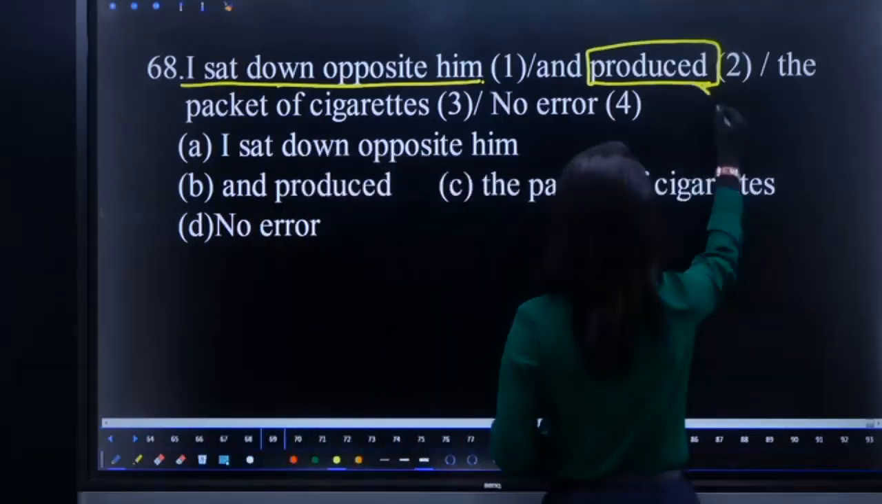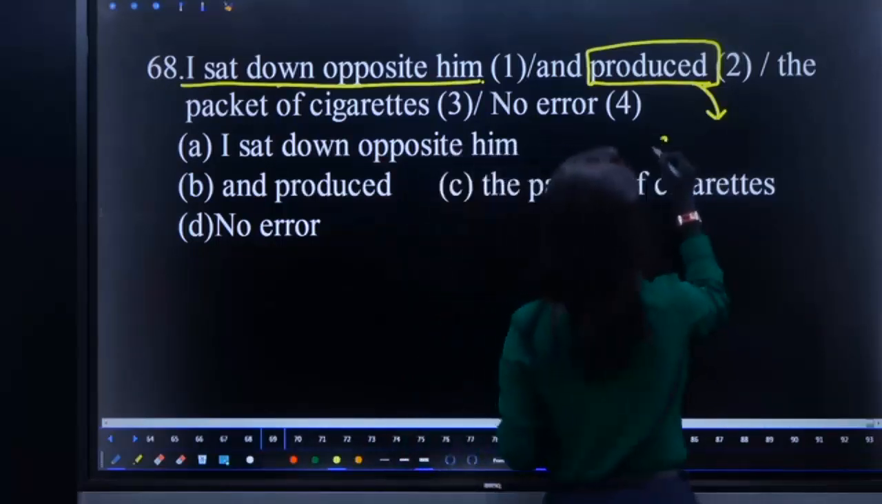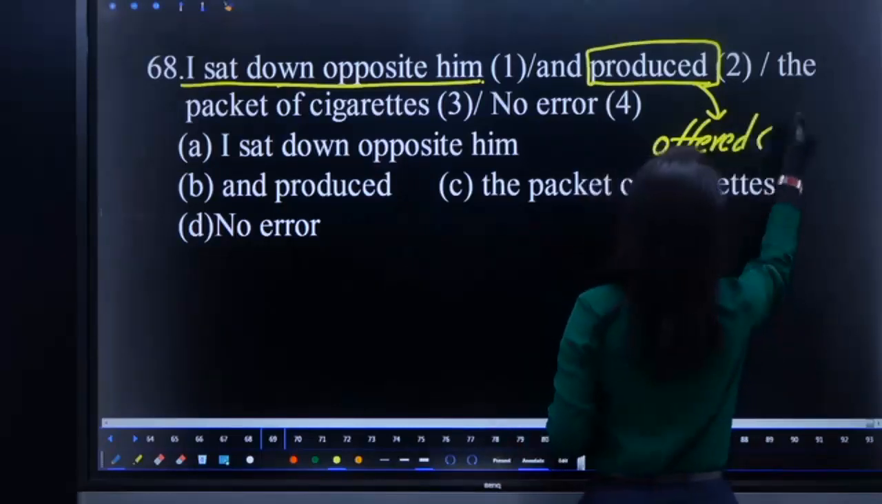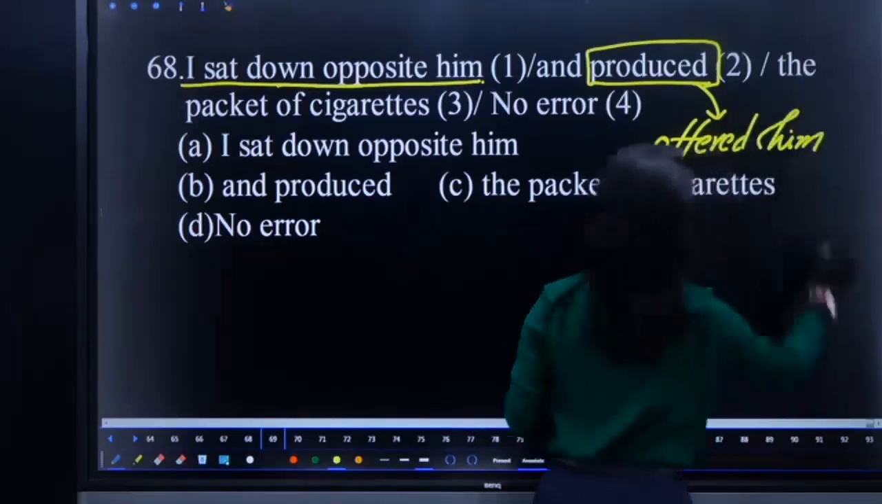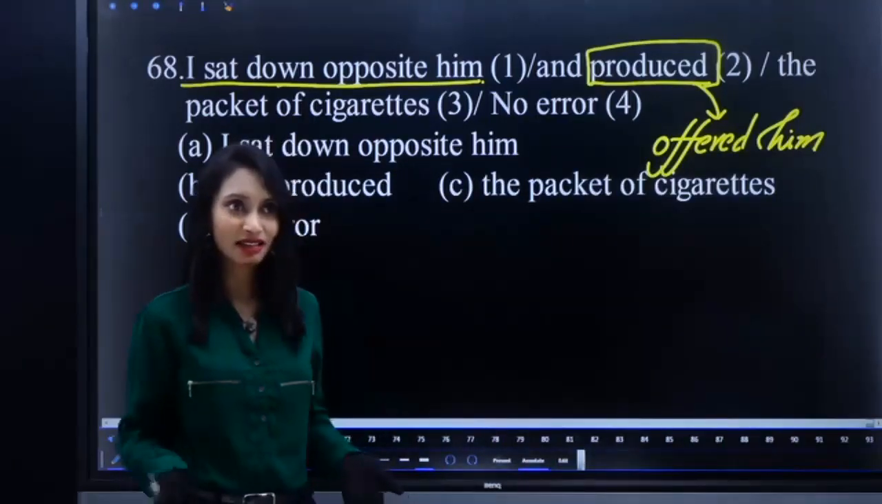The error is with the usage of produce. You cannot produce. What you can do is offer. So, and offered him. Not produced. You will not produce, right? Can you produce that? Right.